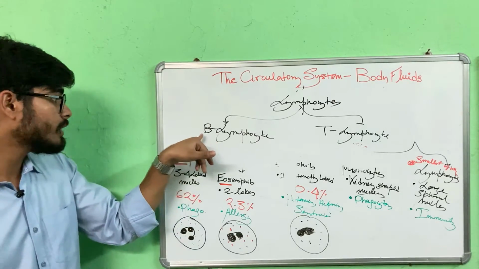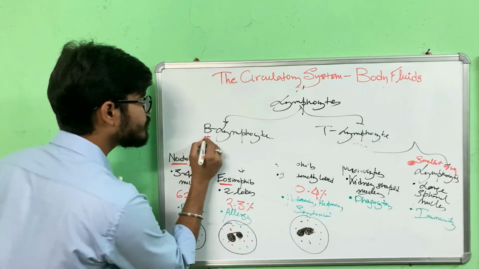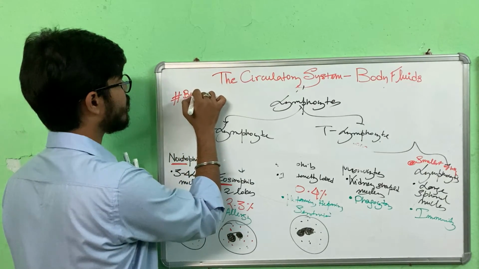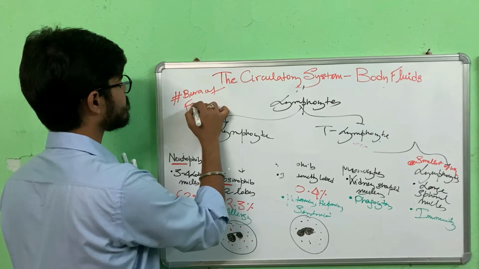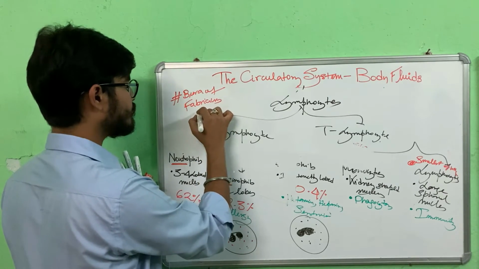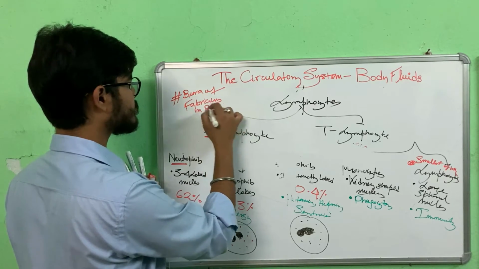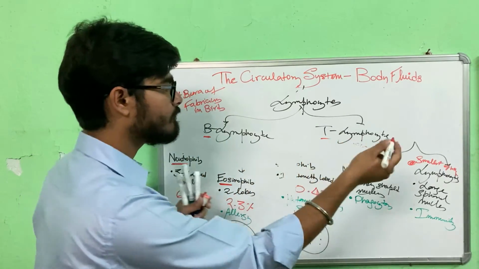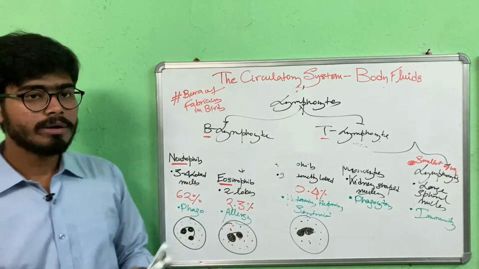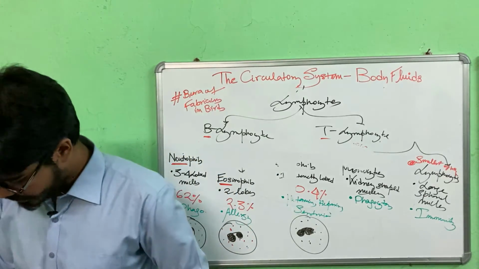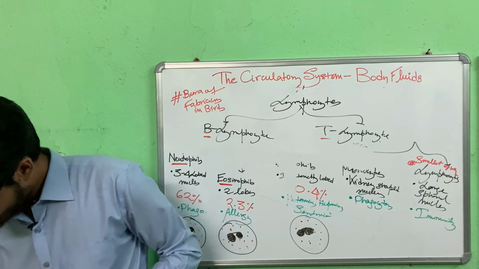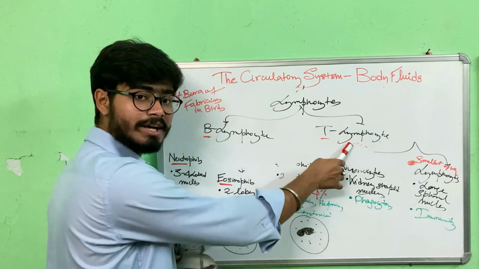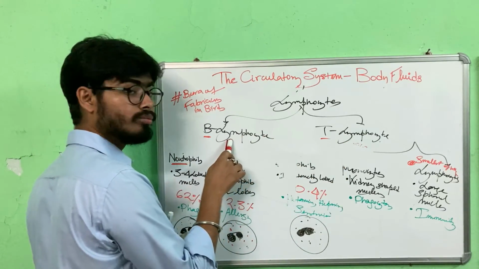However, that is not the reason why they are called B lymphocyte. They are called B lymphocyte because they were first discovered in an organ named bursa of Fabricius in birds, so they are named after that. T lymphocytes are named so as they mature in thymus. B lymphocytes mature in bone marrow. T cells impart cell mediated immunity and B cells impart humoral immunity.